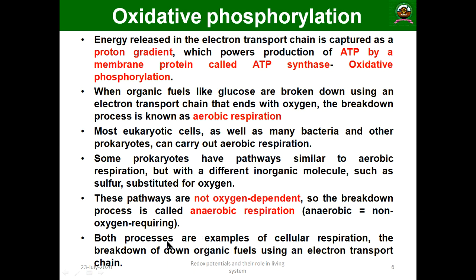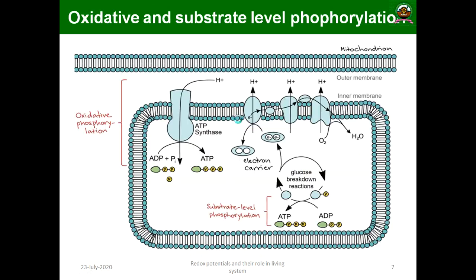Both processes are examples of cellular respiration: the breakdown of complex organic fuels into simpler forms, with the formation of ATP by the electron transport chain, and both involve oxidation reduction potentials. So this is what I told.